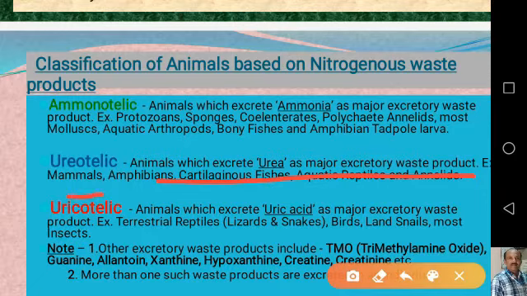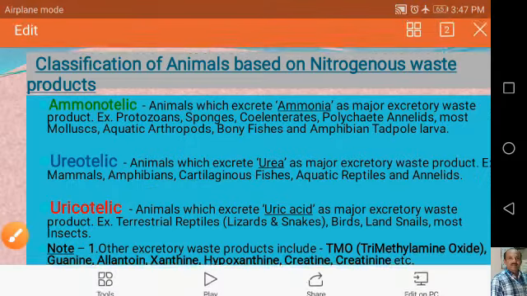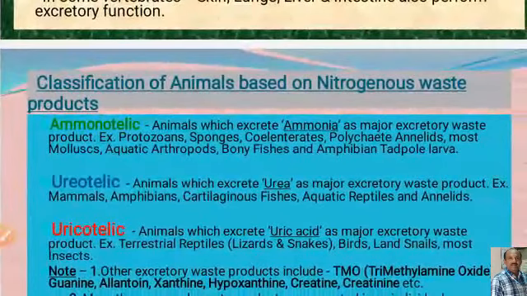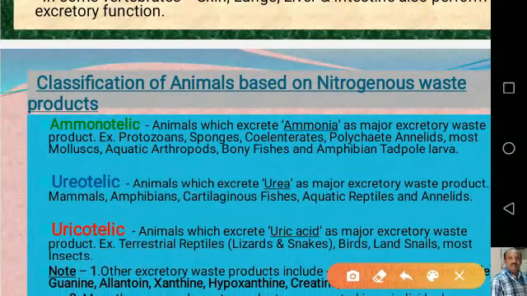The mammals, amphibians, cartilaginous fishes, aquatic reptiles and annelids excrete urea. Then the third type is uricotelic. These are animals which excrete uric acid as the major excretory waste product.